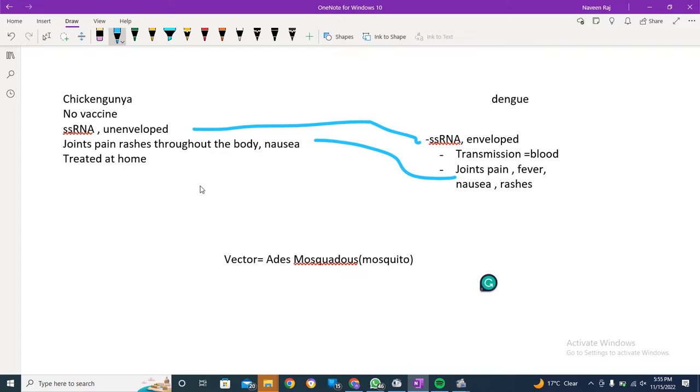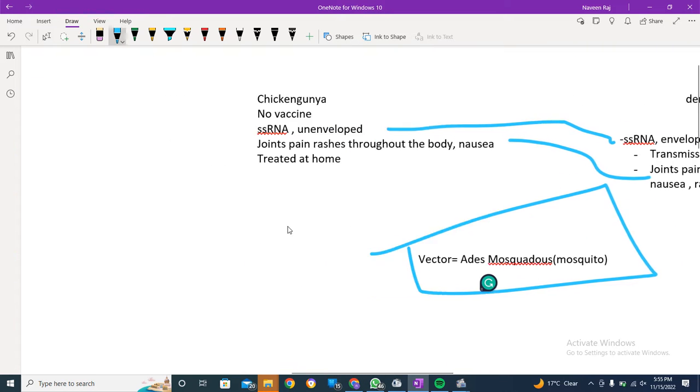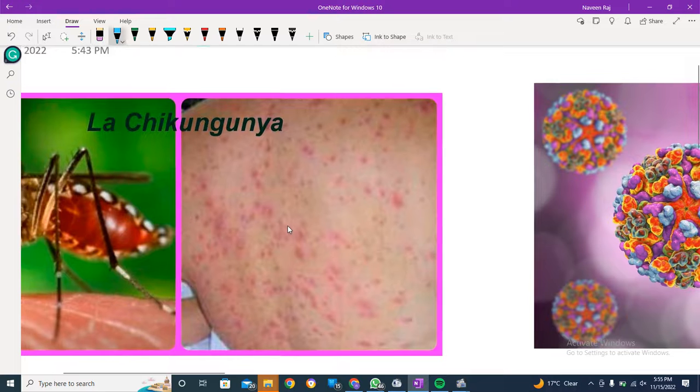This virus has a higher ratio of causing dengue instead of chikungunya. For example, we can say 60% would be dengue and 40% chikungunya. Now let's look into some diagrams which explain this beautifully.